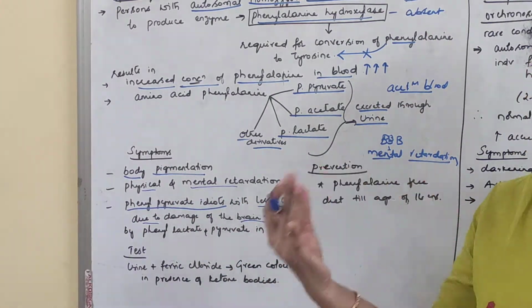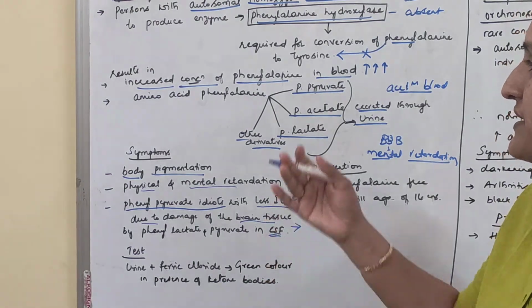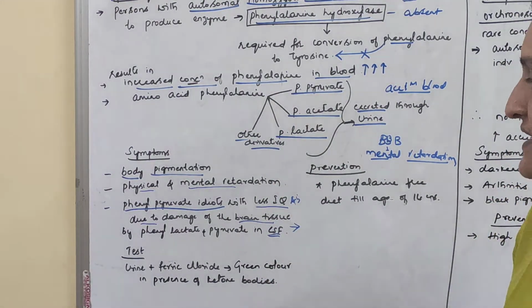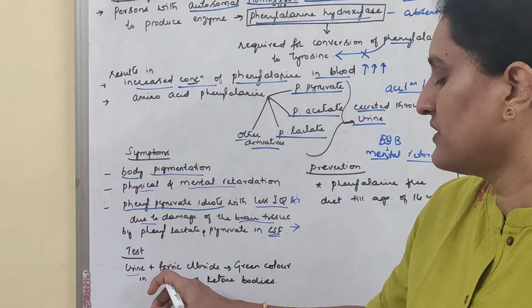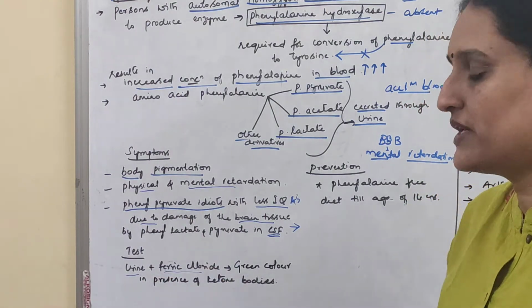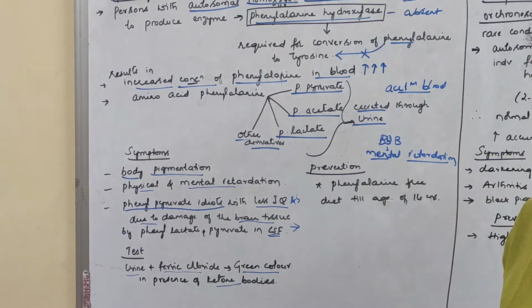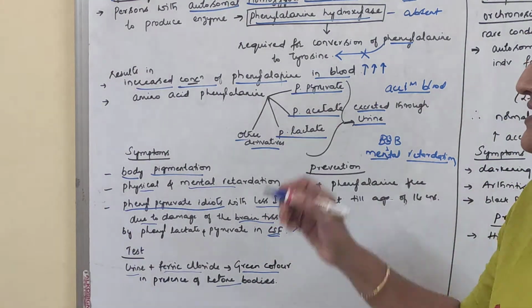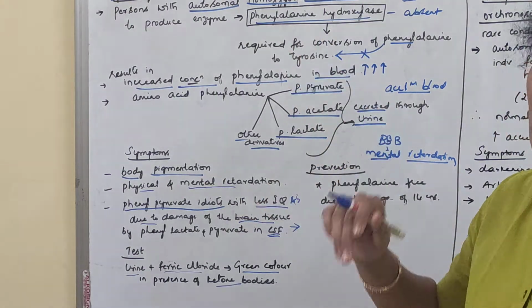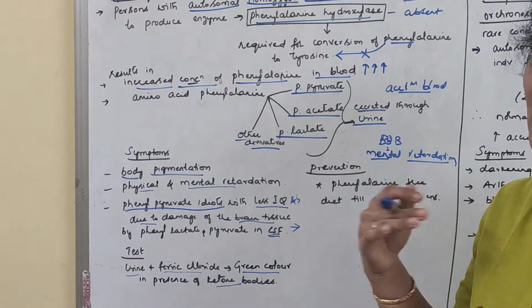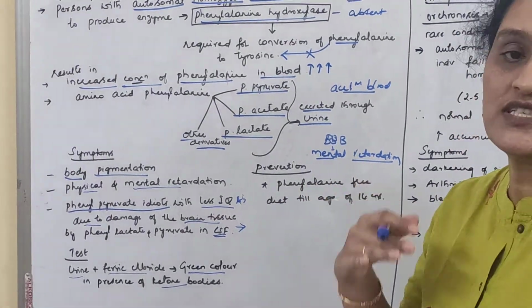Now, how do you test? How do you know that a person is suffering from phenylketonuria? There's one simple test wherein they take urine, and when you add ferric chloride to it, it gives a green color because of the presence of ketone bodies, which gives you a clue that a person or a child is suffering from phenylketonuria. Then how can we avoid, or how to control, or how to prevent this disease?